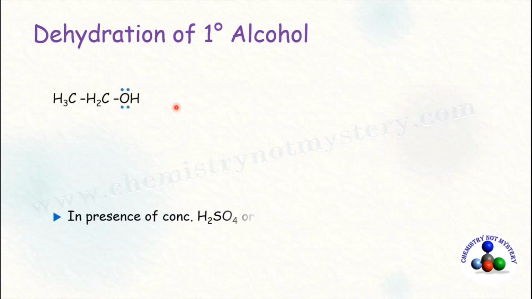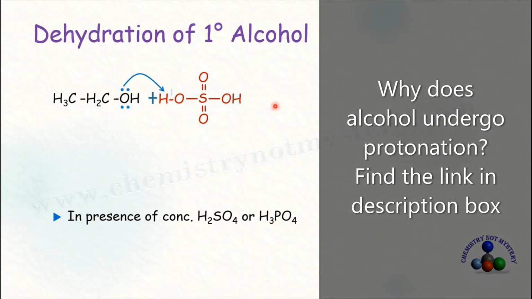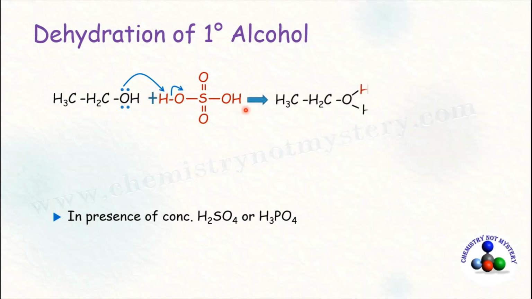Dehydration of alcohol takes place in presence of concentrated sulfuric acid or phosphoric acid. In the first step of the reaction, protonated alcohol is formed by the abstraction of proton from the acid molecule. In protonated alcohol, oxygen carries positive charge as it donated lone pair of electron to make bond with H plus